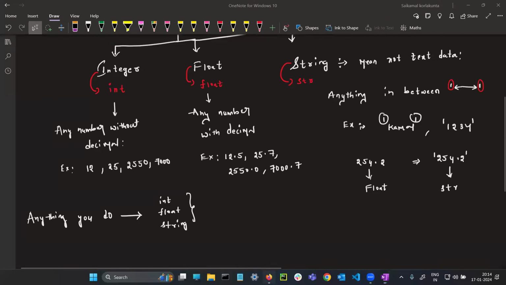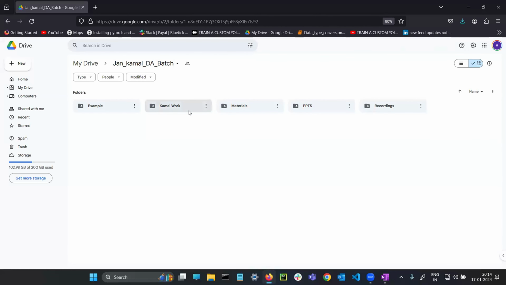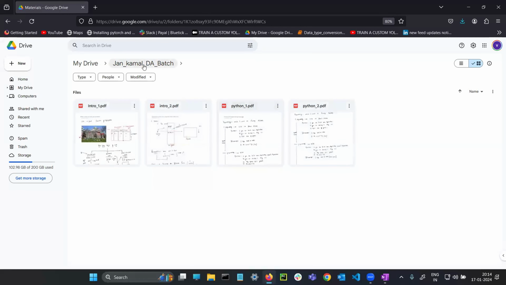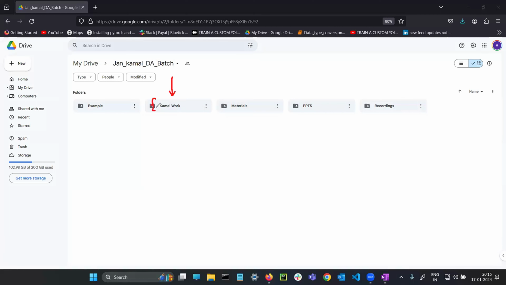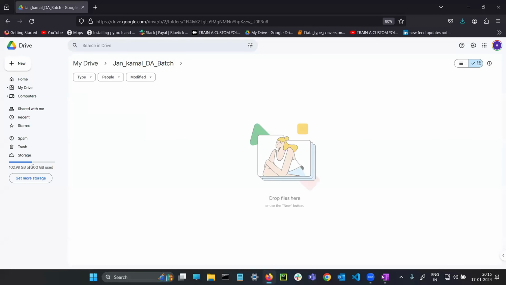How, sir? As I mentioned, go to your drive. As I told you, we will have the folders recording, PPT, material. You can see the written kind of things, PPTs. So for Kamal work, here I am going to work in front of you. Whatever concept I am teaching today, the same concept's examples will be available here, instead of wasting time going to the internet. I will explain at the end of the section.